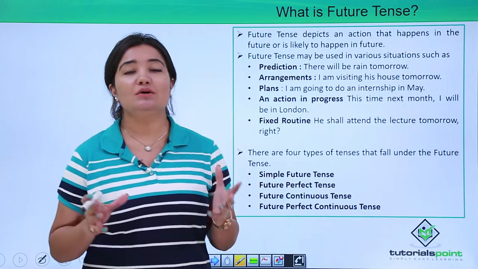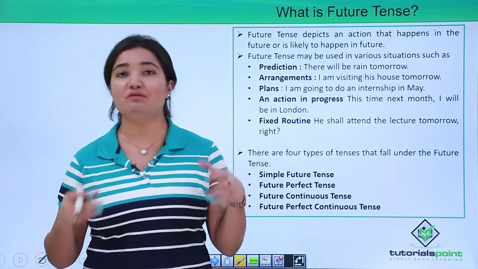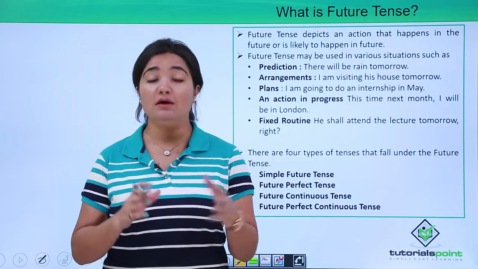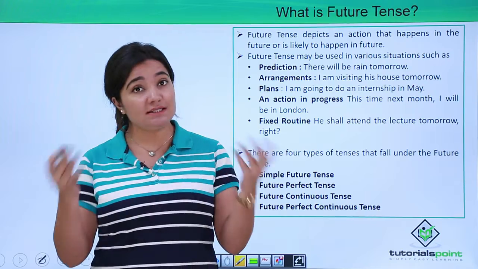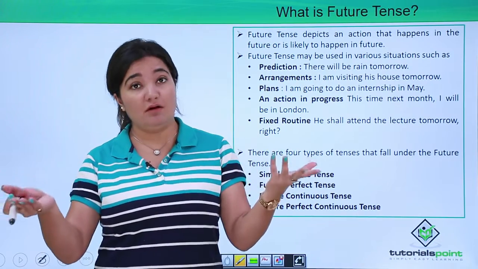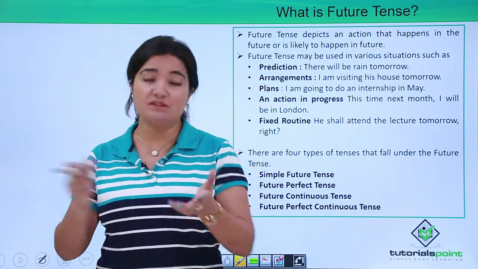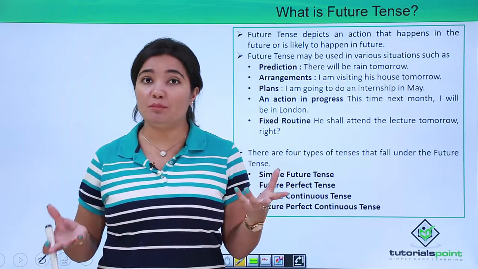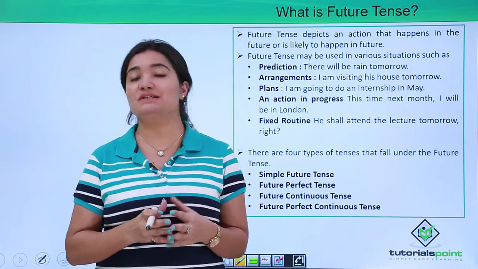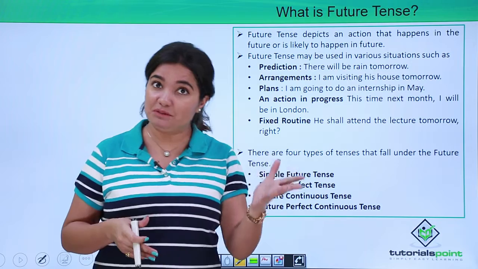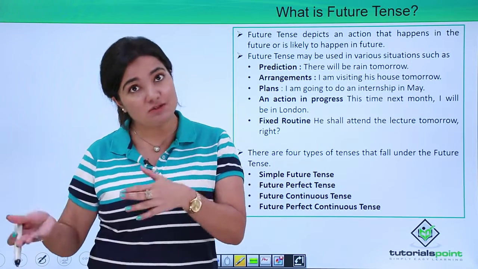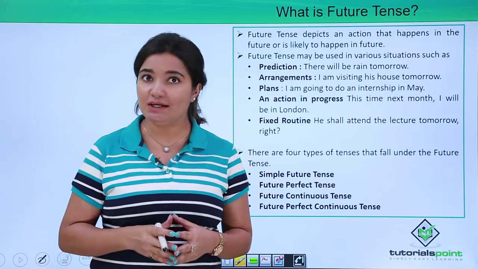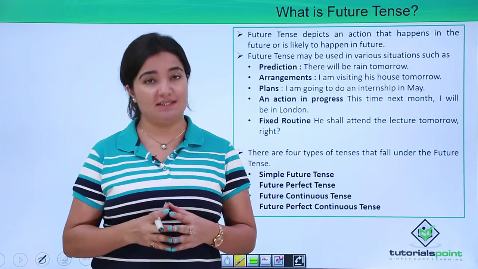Okay. So like any tense, as we've already discussed in the types of tenses that we've already studied, any tense will of course be of different types, right? Depending upon whatever tense that you're studying, it could be the simple type of that tense, it could be the perfect form of that tense, continuous form and perfect continuous form, right? So same goes with future tense as well.